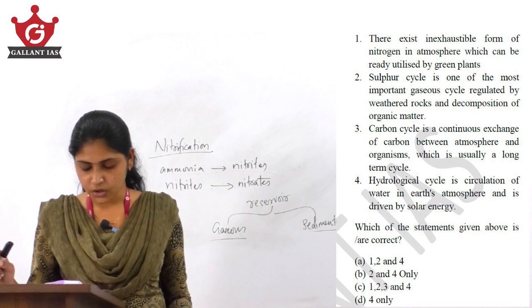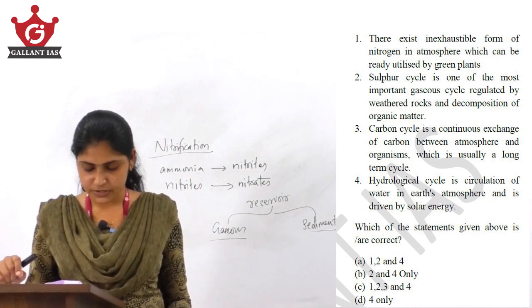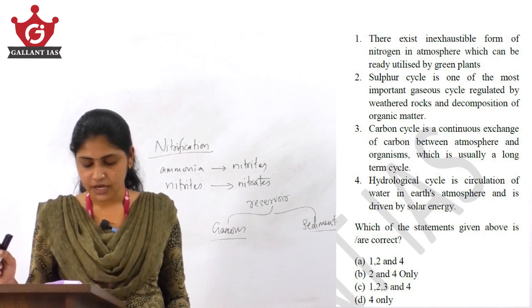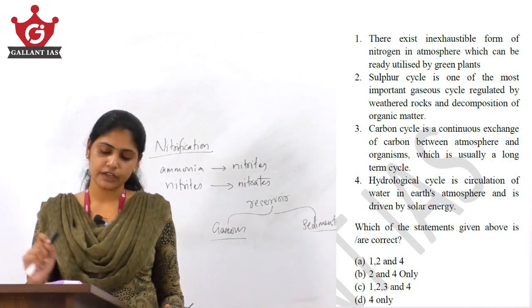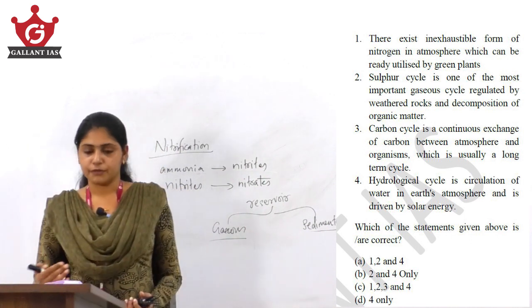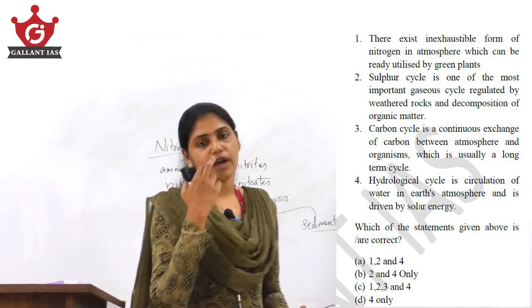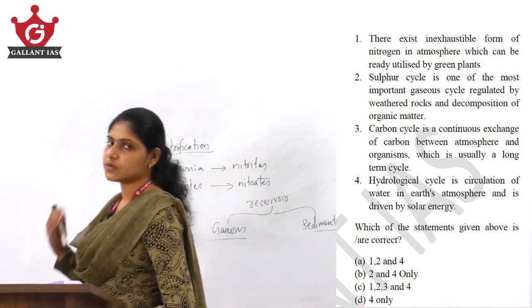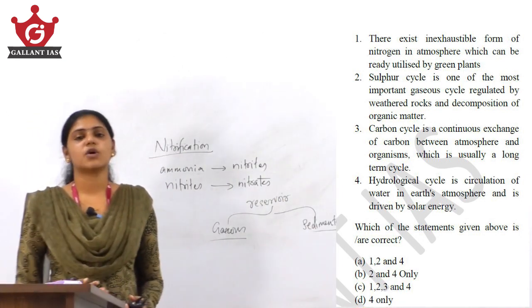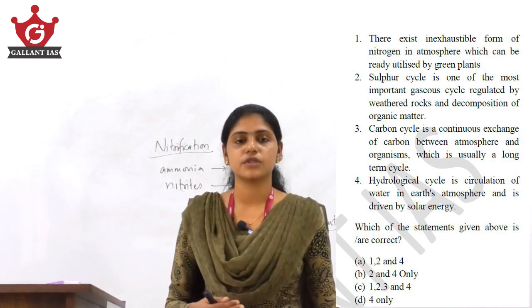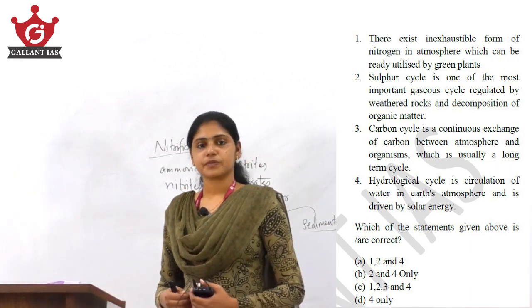When the first is wrong, you can eliminate option A as well as option C. When the second statement is wrong, you can readily eliminate option B, which means your answer is option D, 4 only. So among the 4 statements, from the first 2 statements itself, you have arrived at the answer. In the final exam also, you will come across such questions where even by solving 2 or 3 of the statements from a 4 or 5 statement question, you will arrive at the answer.